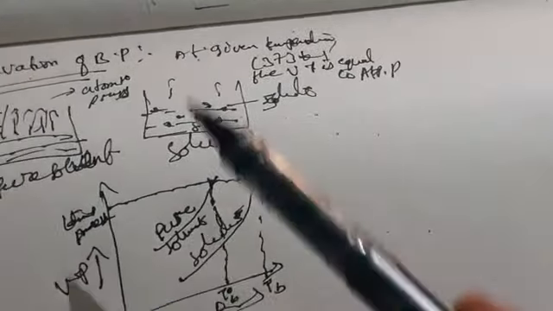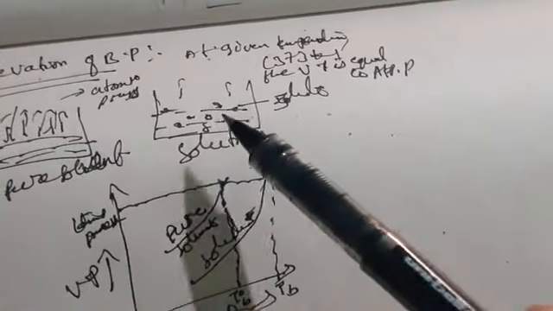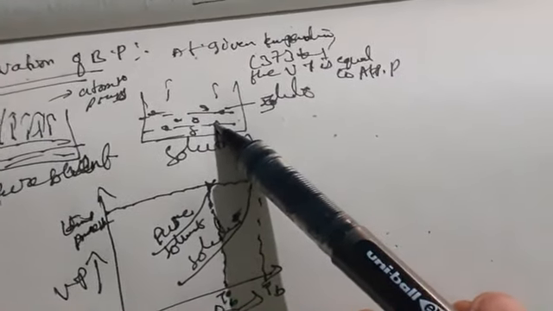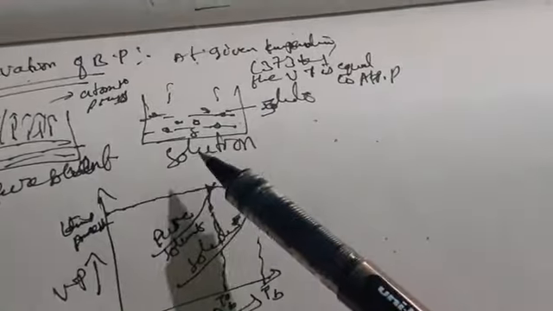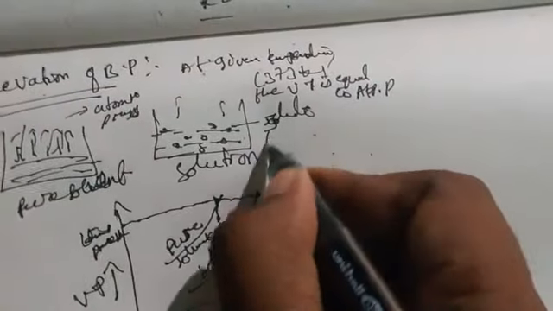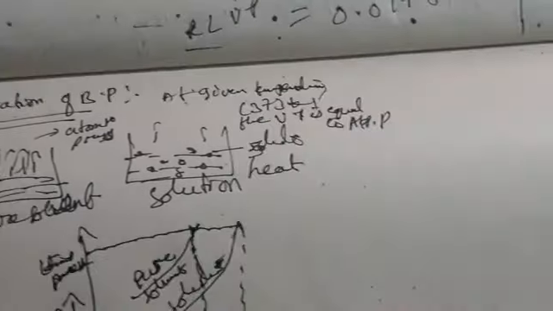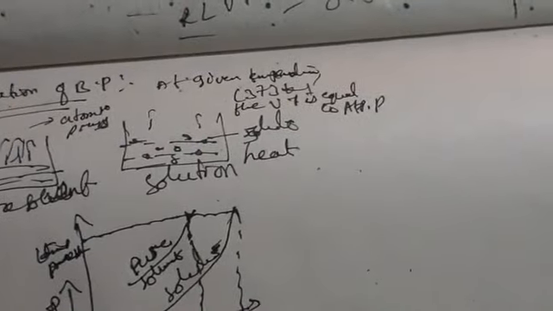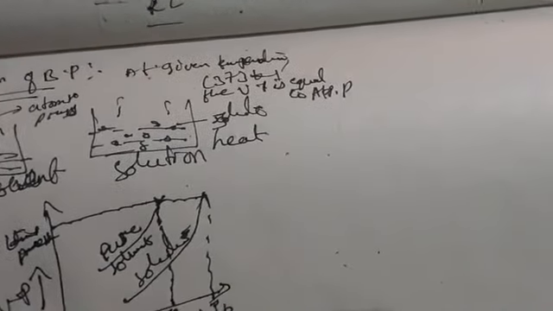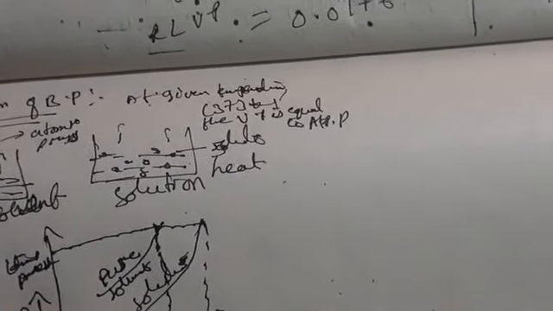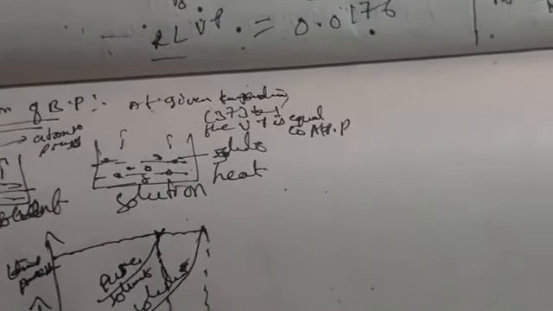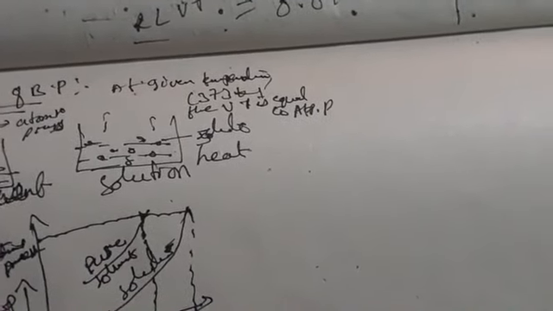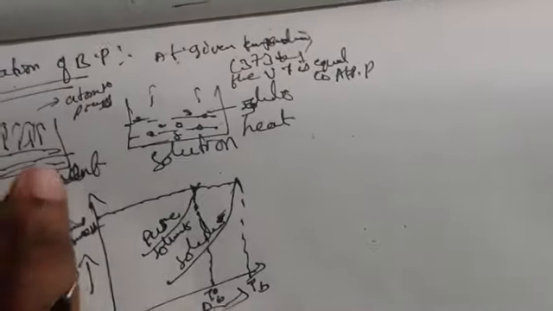So then what do we have to do here? The vapor pressure of the pure solvent is higher than that of the solution. So to increase the solution's vapor pressure, what do we have to do? We have to heat it. If you take water, a simple example, whatever vapors are there, if you leave it like that, the pressure of the vapor is equal to the atmospheric pressure.